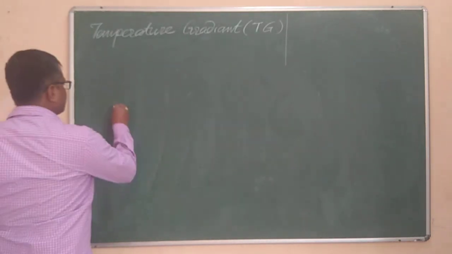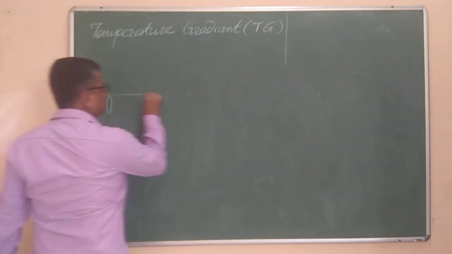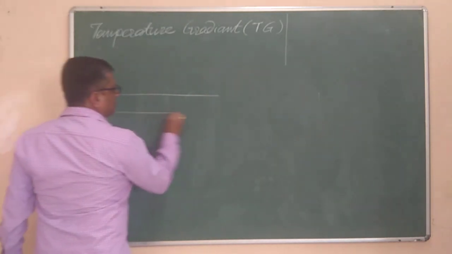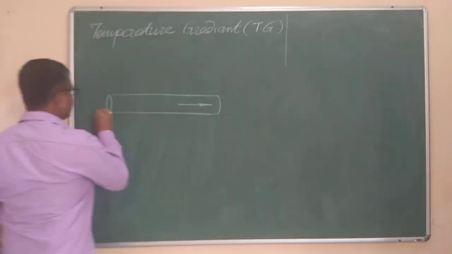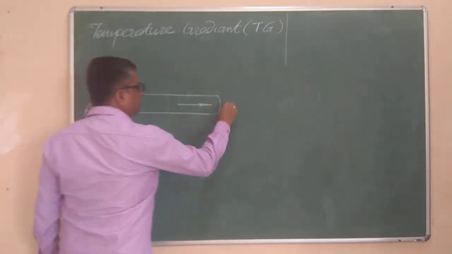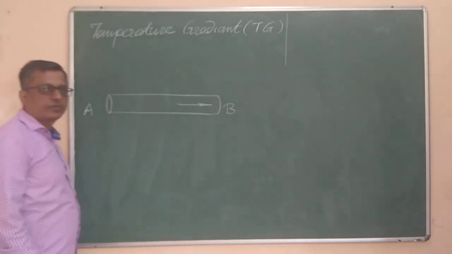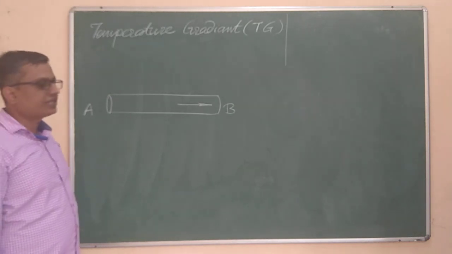Take the same example of a metallic rod, and heat is transferred from end A to end B. There is a heat transfer rate taking place, and that too under steady state.